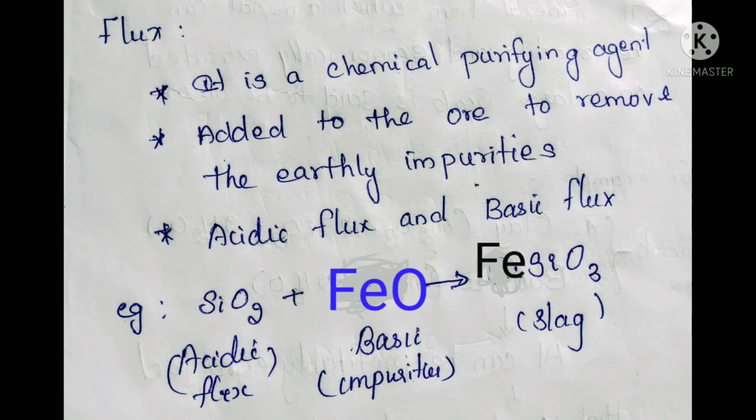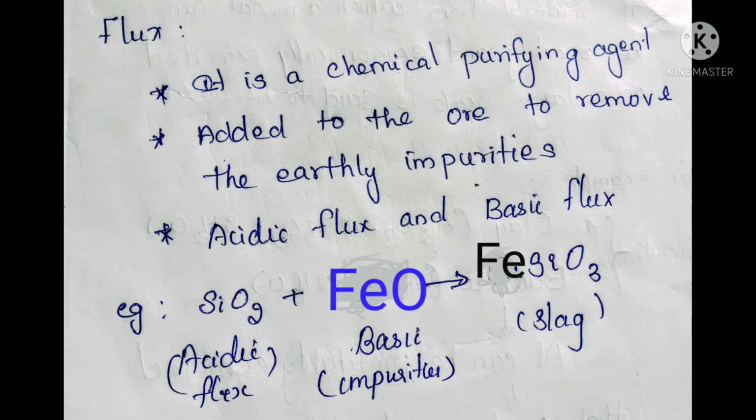Like that. See below, a good example is given. From this you can understand what is basic and what is acidic flux. Have you understood? So if our impurity is acidic, we will add basic flux. If our impurity is basic, we will add acidic flux to remove the gang.